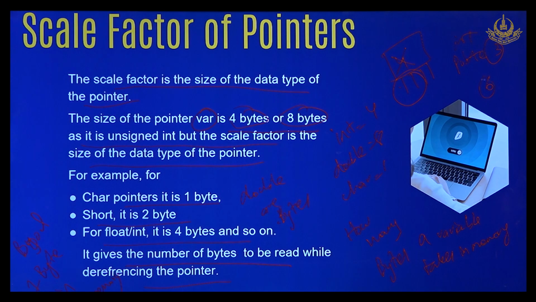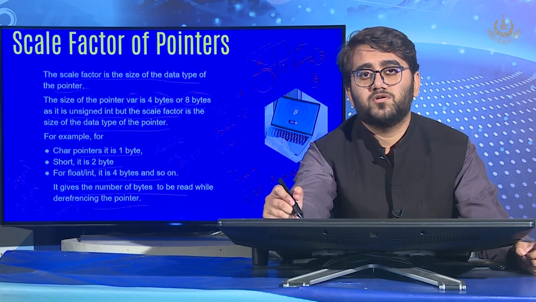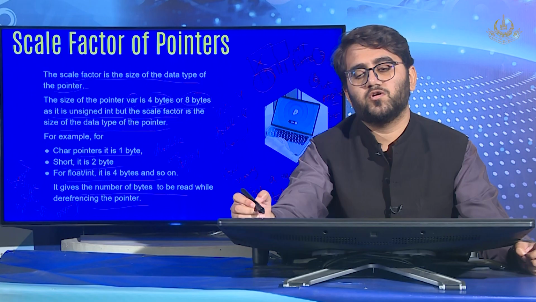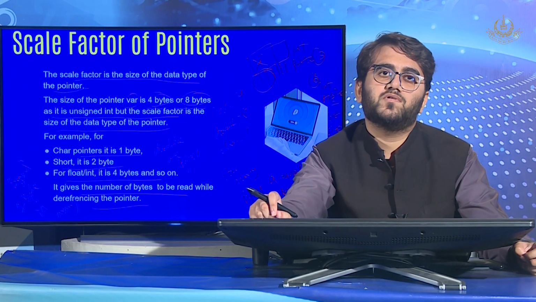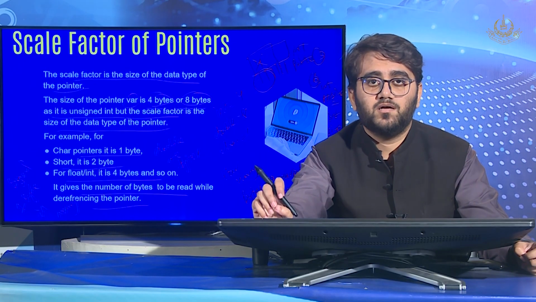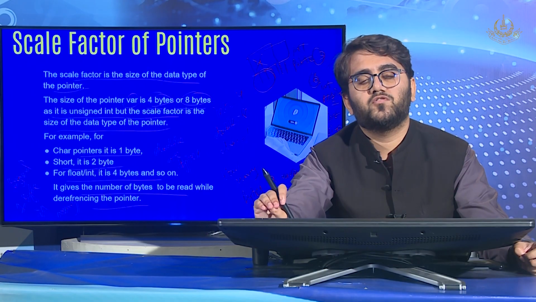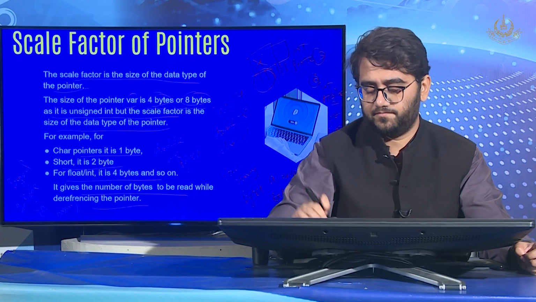If it was able to read 6 bytes, then it would have something other than these 4 bytes as well, and it would also not get the correct value. So this is the reason why int pointer size is equal to int size, because we want to read only those relevant bytes in the memory which the variable is using. If the variable is using 4 bytes, we want to only read those 4 bytes.